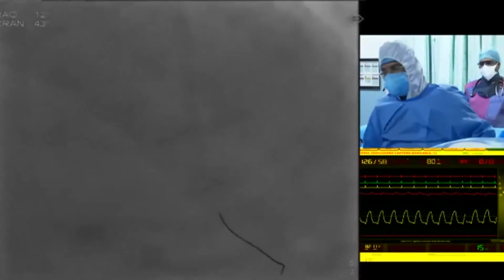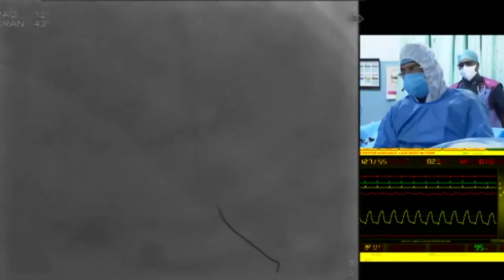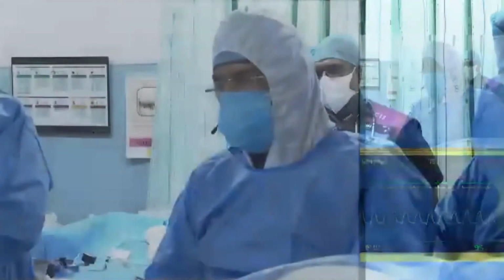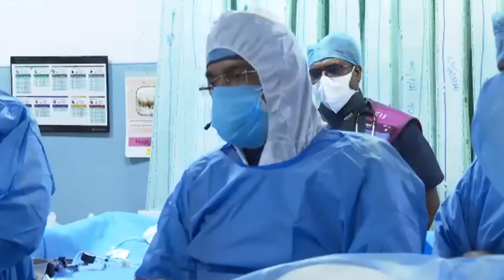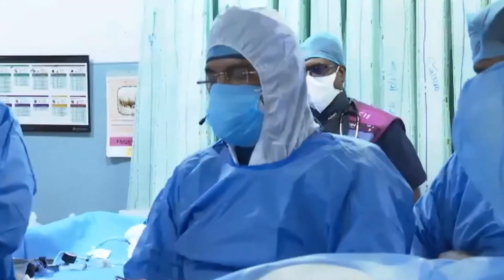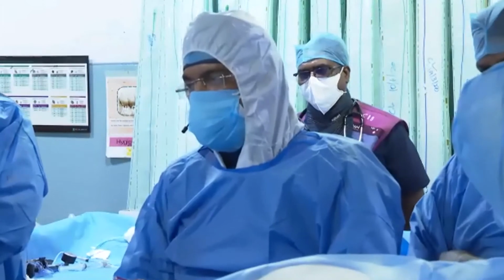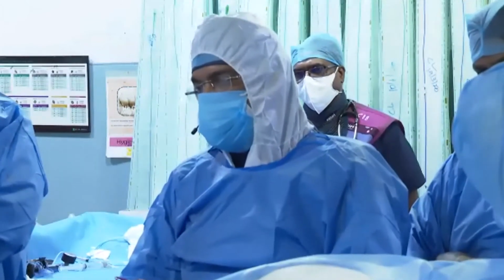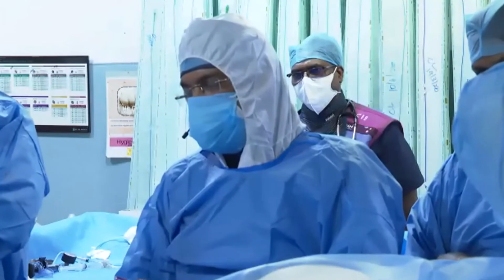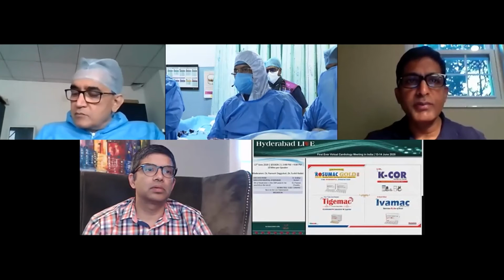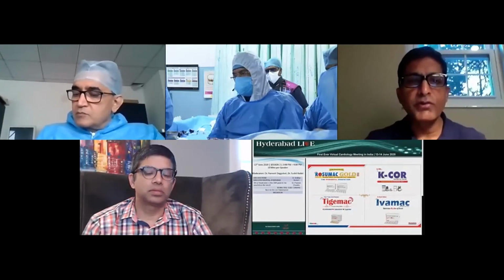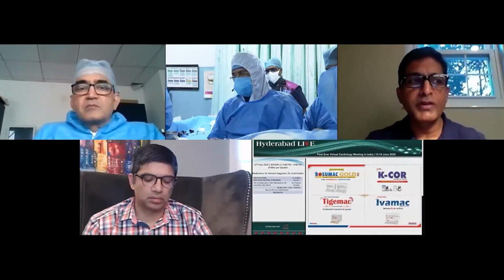Yeah, I think it's a very good point, Dr. Sridhar. What Sushil is saying is very important as well in this patient who has a high chance of in-stent restenosis, probably because of uncontrolled diabetes. And in multivessel disease, obviously, we all have to make sure that we discuss with the patient and the family that the outcomes of PCI in this patient may not be optimal. Especially given his diffuse LAD disease, he may not even be a surgical candidate as well.